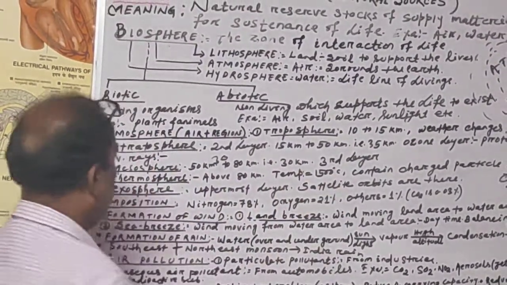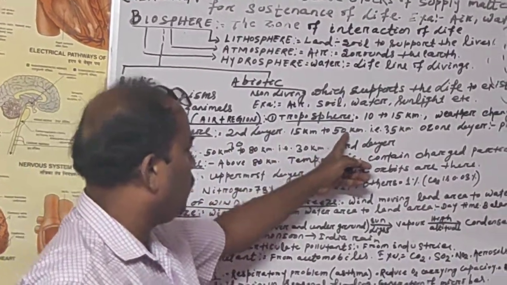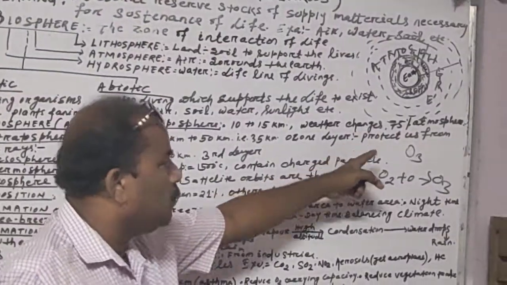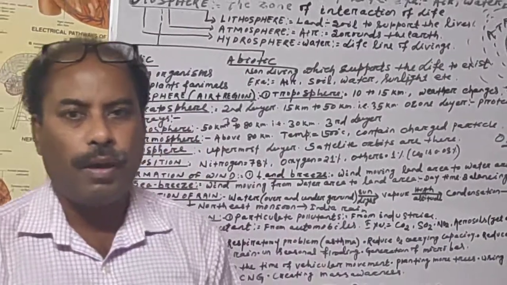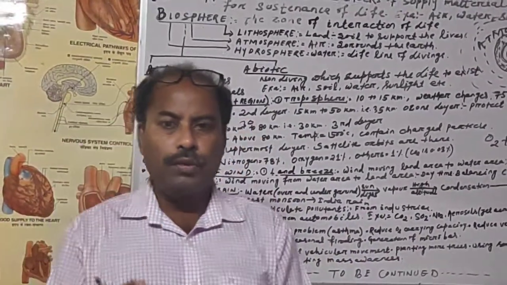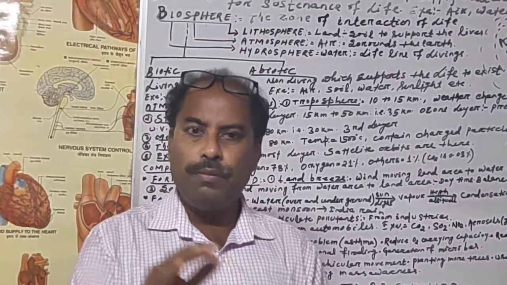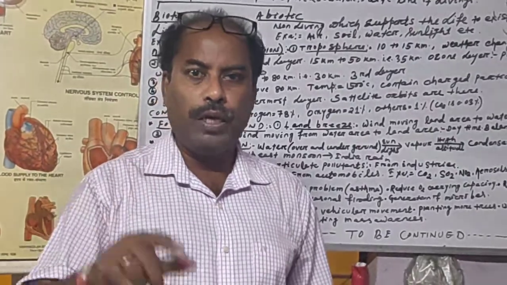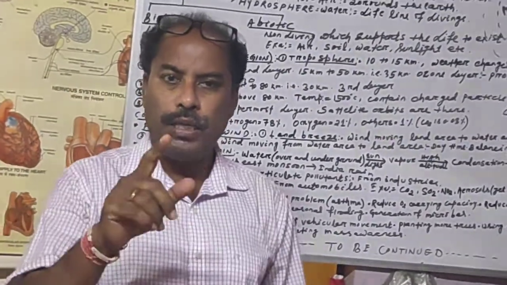This is the layer which helps us. This is the ozone layer, and it protects us from the UV ray. UV ray means what? Ultraviolet ray. The light coming from the sun, solar light, consists of visible and invisible parts. The visible part is VIBGYOR, violet to red, and the invisible part is infrared ray and UV ray.